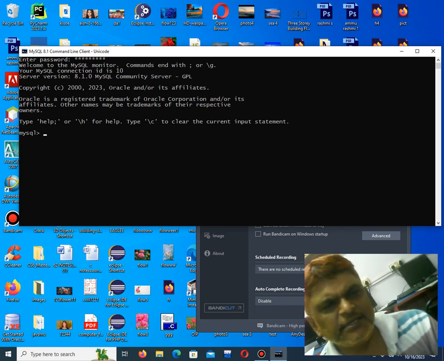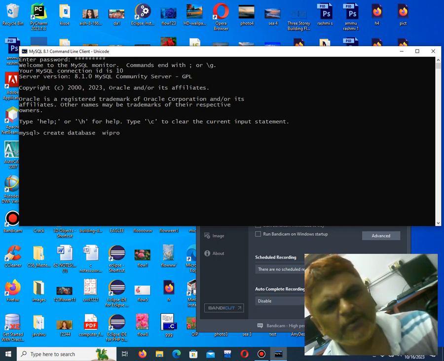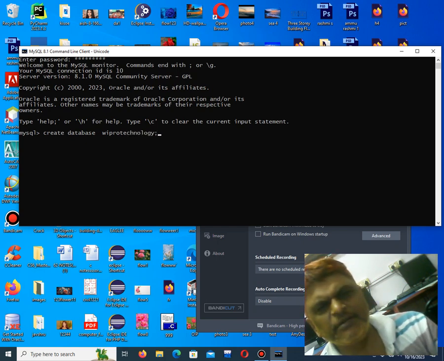Now actually in MySQL, first you have to create one database. Database means company name. For that, what is the SQL statement? You have to say create database, then the database name. Suppose I say company name as Wipro Technology. Then semicolon. Semicolon stands for termination of statement. Now the database named Wipro Technology is created.